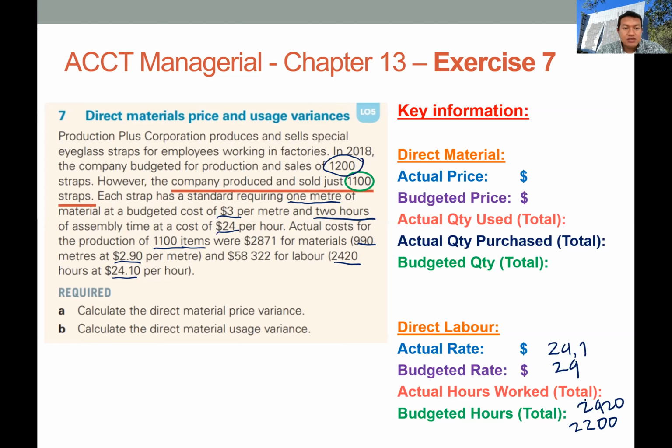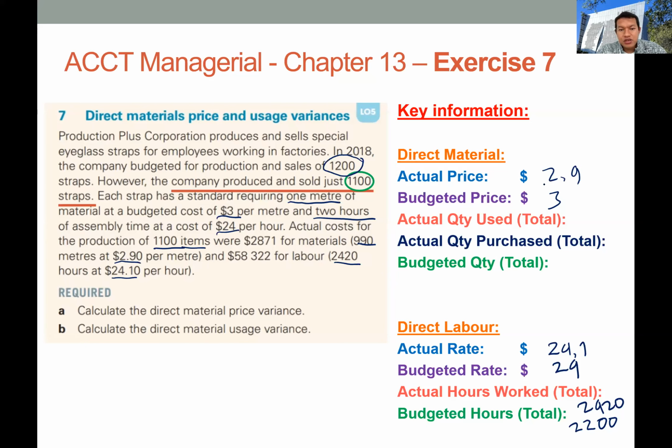For material, the actual price is 2.9, while the budget price is $3. So the actual price is slightly lower than the budget price, so the variance will most likely be favorable.